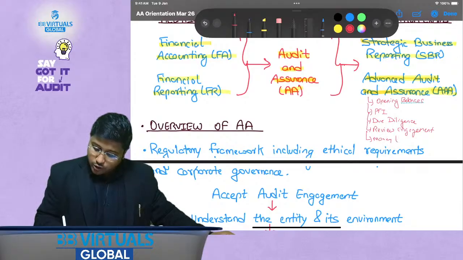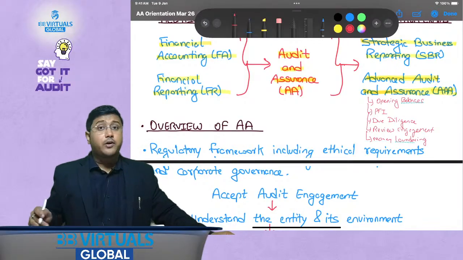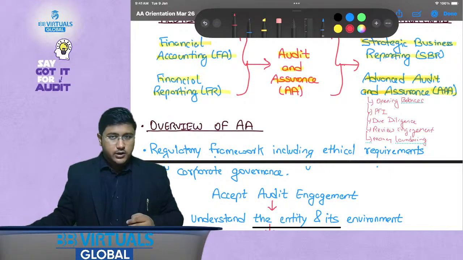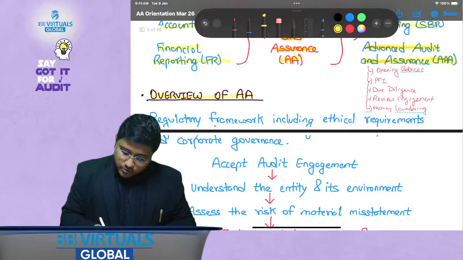Money laundering is a topic which is not at all covered as part of the AA syllabus, but it is a very important part of the AAA syllabus, and it is very important for us to understand it as professional accountants also, right? Now let's talk about the overview of AA.